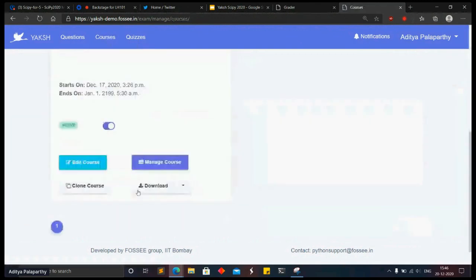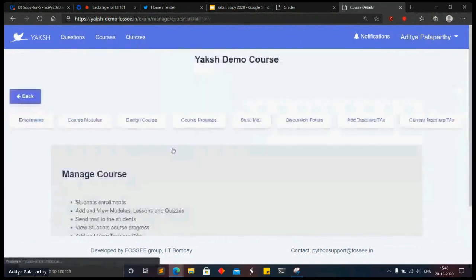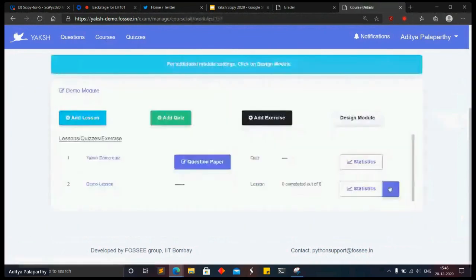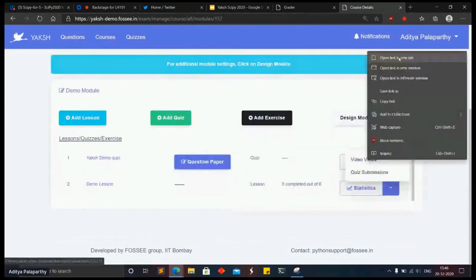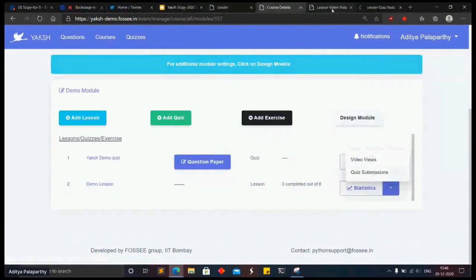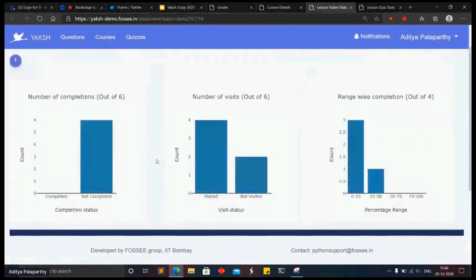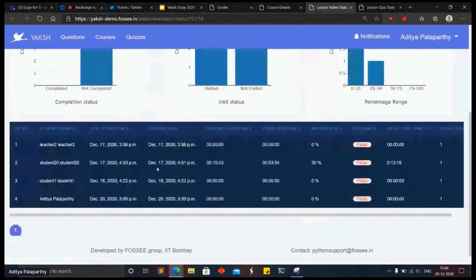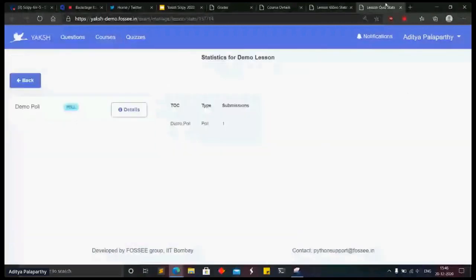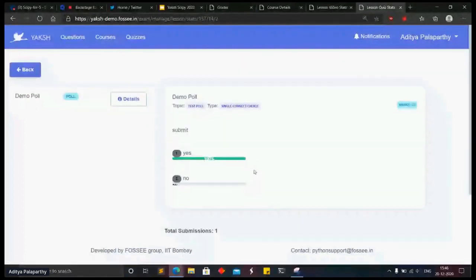Then one last thing which is left is the post module. We have this lesson statistics, which I mentioned. This indicates what the progress of the students is, what is viewed and what is not viewed yet for that particular lesson, where the student is, what he is doing, and so on. Then we have the quiz details. There was an in-video poll, so I can quickly get the details.